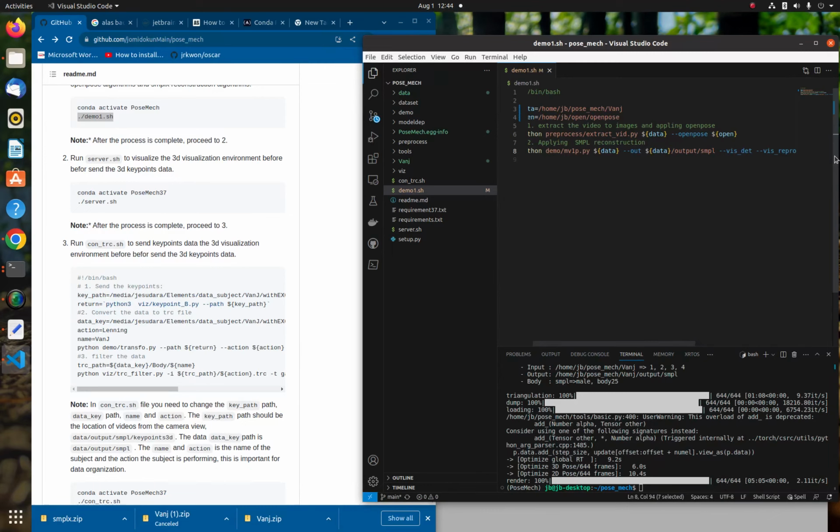Once I select that, I'm going to press Ctrl+J, and it's going to give me that. Then I'm going to go to this. It says conda activate this, which is already active here, so I don't need to do that again. And I'm just going to run the demo.sh file, and voila.